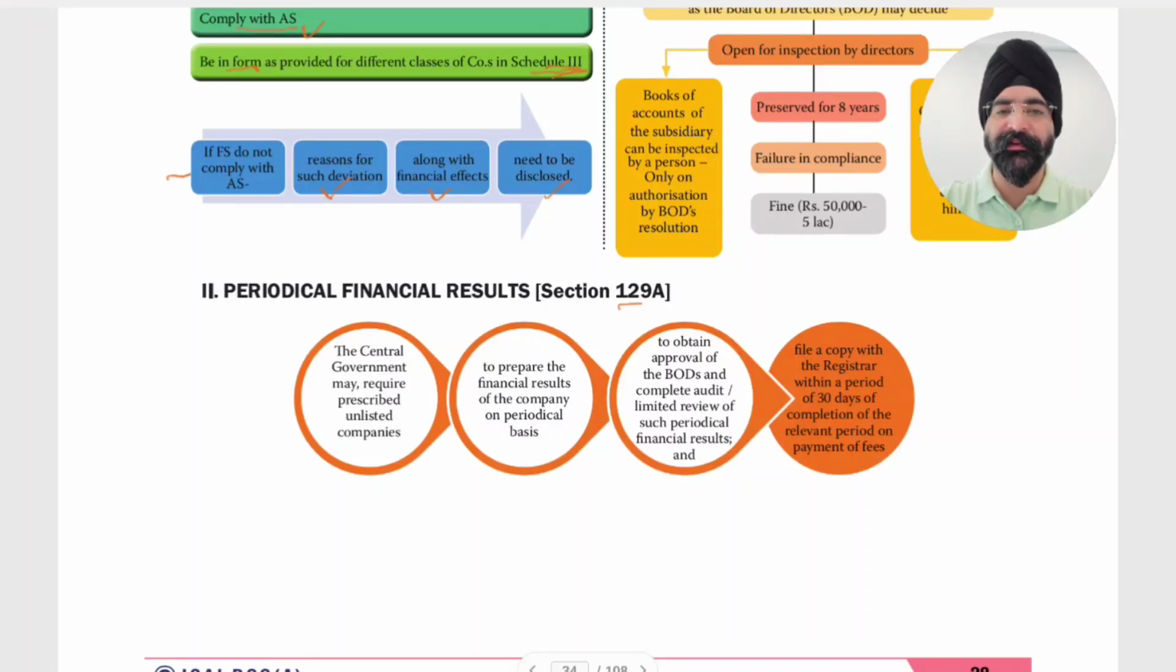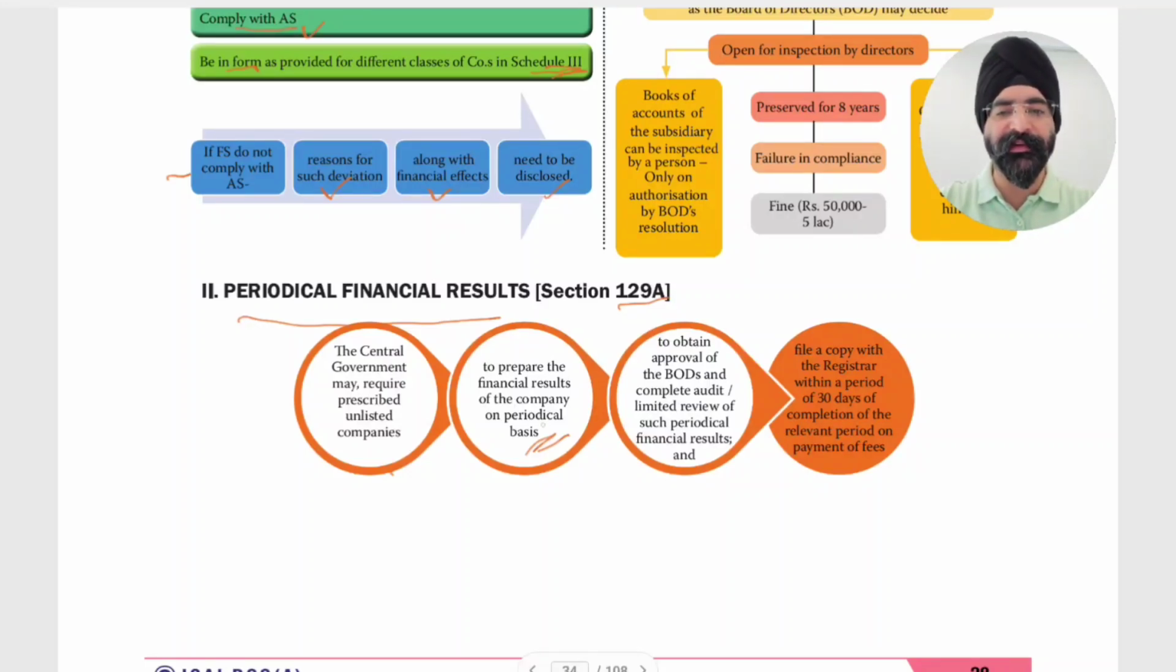Periodical financial results, section 129. The central government may require a prescribed unlisted company to prepare financial results of the company on a periodical basis. Just like in the case of a listed company, we are required to prepare financials on a quarterly basis. For certain companies, financials are required to be prepared on a half yearly basis. Similarly, the central government may require certain unlisted companies also to do the same.